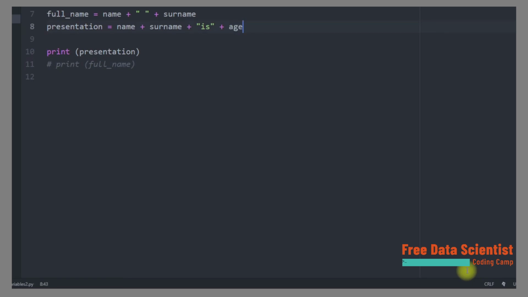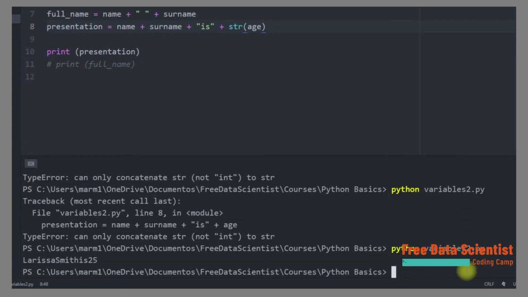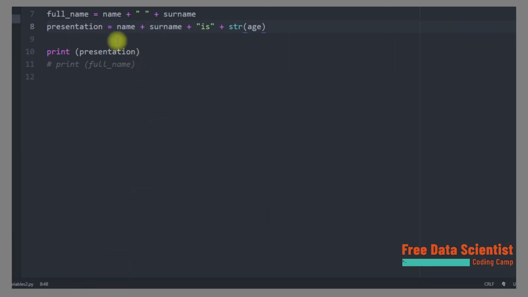For this, we apply the string method str to the variable age. This method returns the string of the given object in the variable. In this case, it will return the integer 25 into string 25. This is important. We must understand that numerical values can be given in strings and in numerical integers or floats. For this new variable, with the method str, we must add the spacing between the variables, and we afterwards run the script.